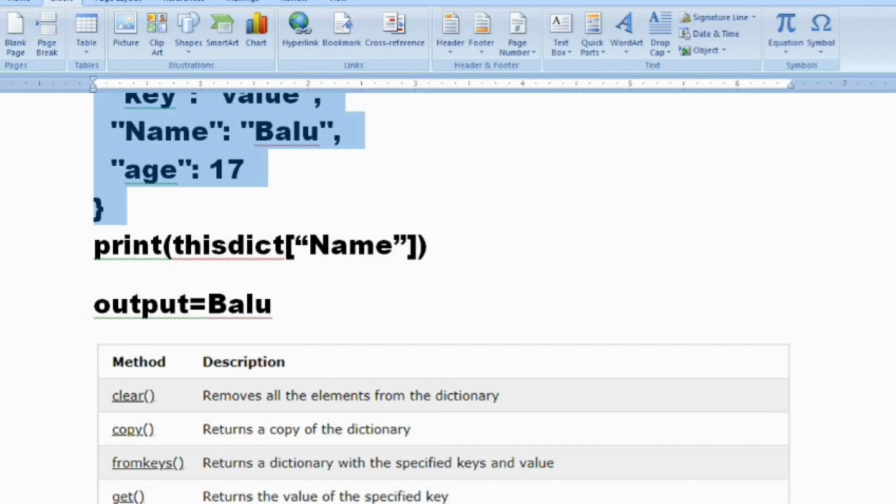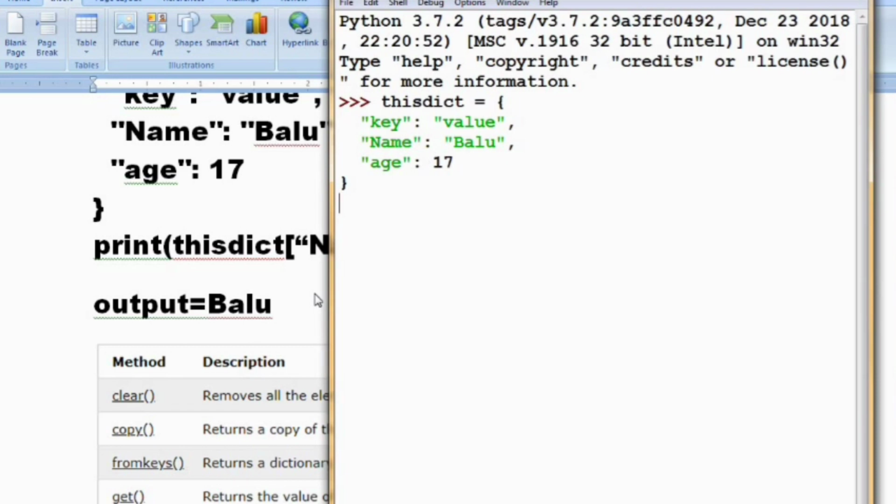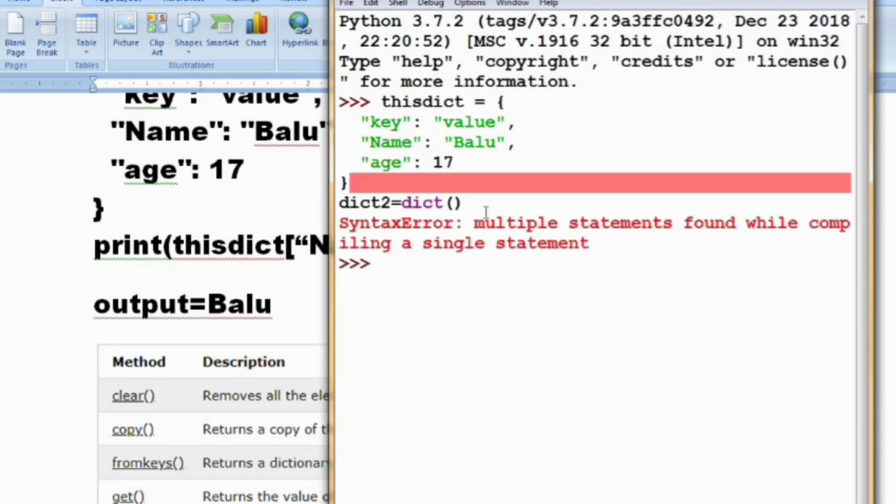The next method is copy. What is the use of this copy method? We can copy a dictionary from one to another. For that I am creating another dictionary that should be empty. Dict2 is equal to dict of round brackets. In this way you can create an empty dictionary. Here dict2 is considered as a dictionary and you can copy the dict1 to dict2.